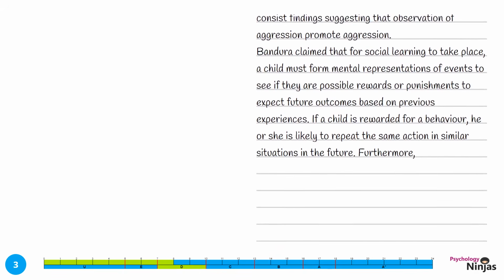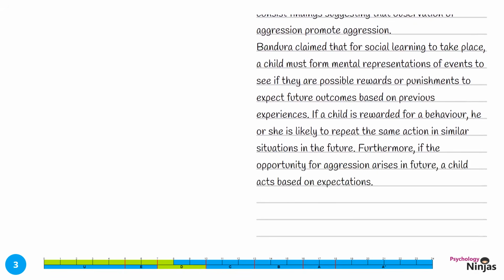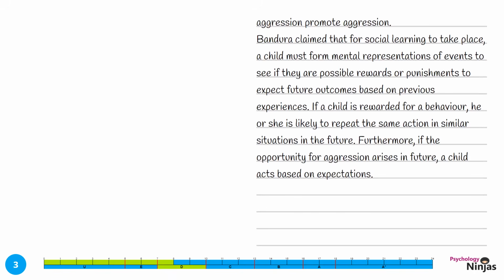Bandura claimed that for social learning to take place, a child must perform mental representations of events to see if there are possible rewards or punishments, to expect future outcomes based on previous experiences. If a child is rewarded for a behaviour, he or she is likely to repeat the same action in similar situations in the future. Furthermore, if the opportunity for aggression arises in the future, a child acts based on expectations.